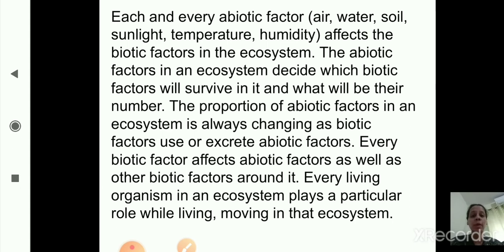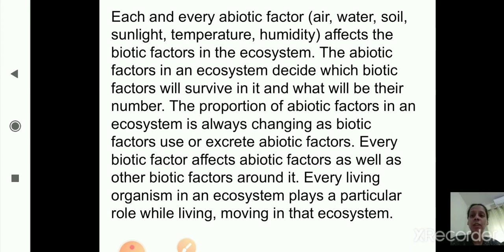Each and every abiotic factor, which are given in brackets, that is air, water, soil, sunlight, temperature and humidity, affects the biotic factors in the ecosystem. Humidity means the concentration of water vapor present in the air. Abiotic factors, the non-living factors like air, water, soil, sunlight, temperature and humidity, affect the biotic factors, the living factors, in the ecosystem.